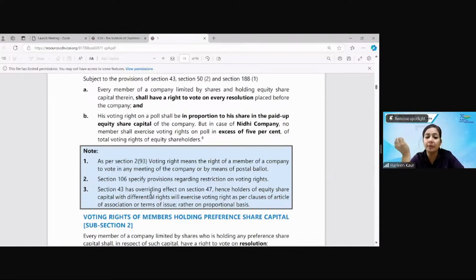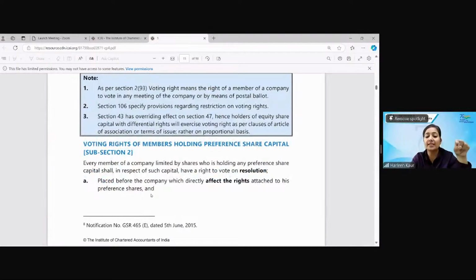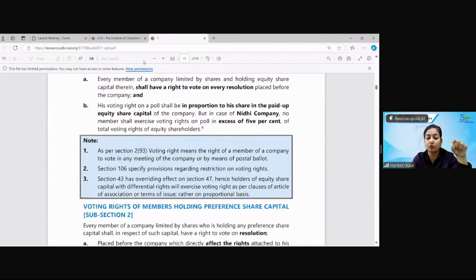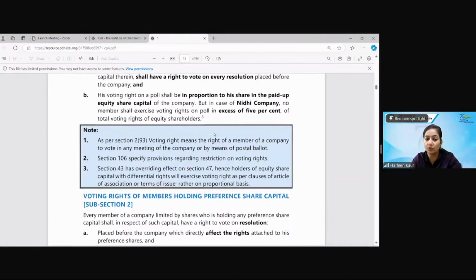But in case of a Nidhi company, no member shall exercise voting rights in excess of 5% of the total voting rights of the equity shareholders. There was a notification that came on 5th June 2015. With respect to this notification, it has been held in case of a Nidhi company that they can exercise the voting rights, but it shall not be more than 5% of the total voting power. So how much voting right can be exercised in case of a Nidhi company? The member can only exercise less than 5%. They cannot exceed 5% of the total voting power of all the equity shareholders taken together.